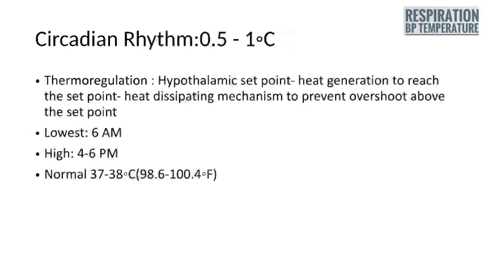Thermoregulation is due to the interaction of the hypothalamic set point, heat generation to reach the set point, and heat dissipating mechanisms to prevent overshoot of temperature above the set point. A nice balancing of this is known to produce a constant body temperature.